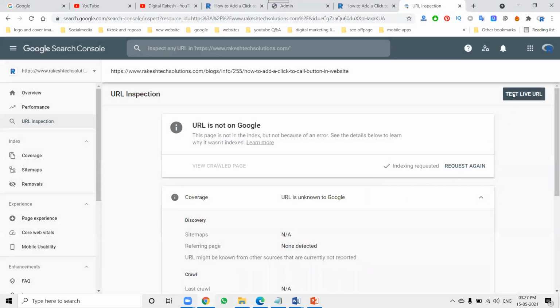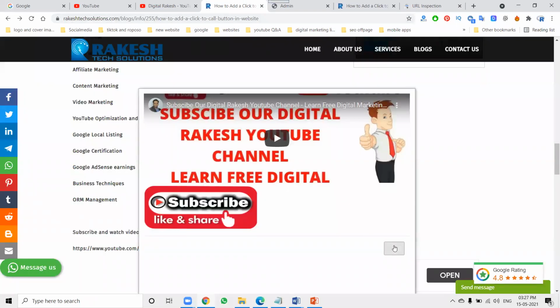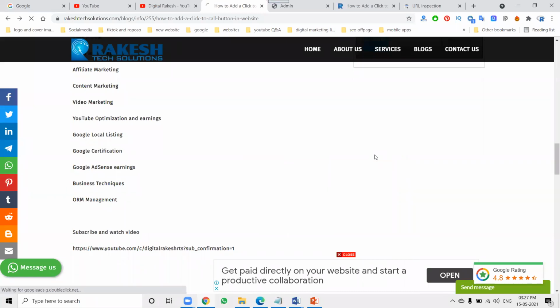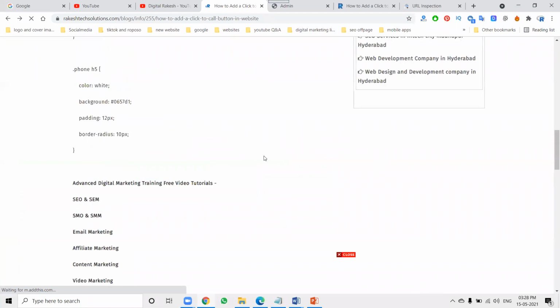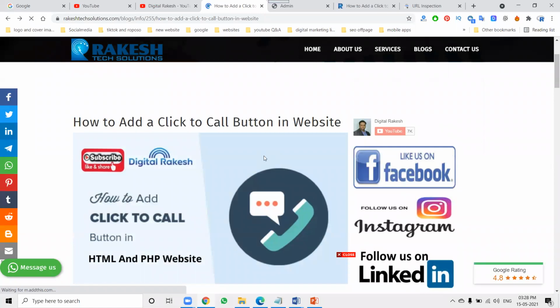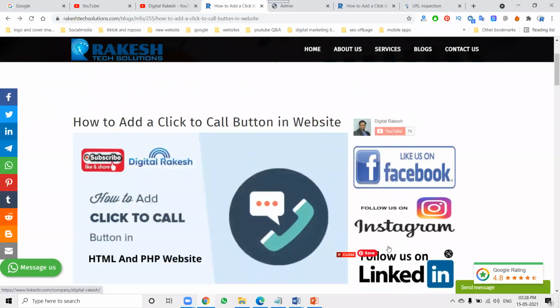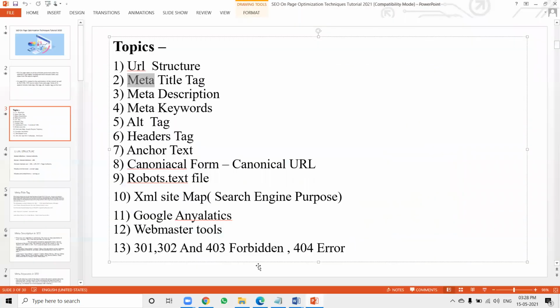So the first major option is index procedure, which is important. Then proper URL structure, proper title, description, keyword, and other proper options. All of these are used in what is called SEO on page. Whether you have a static website or a dynamic website, the proper structure is important: your URL structure, title, description, keyword, alt tag, header tag, and canonical. This is the complete structure to follow on your website. You can check the source code by pressing Control U.